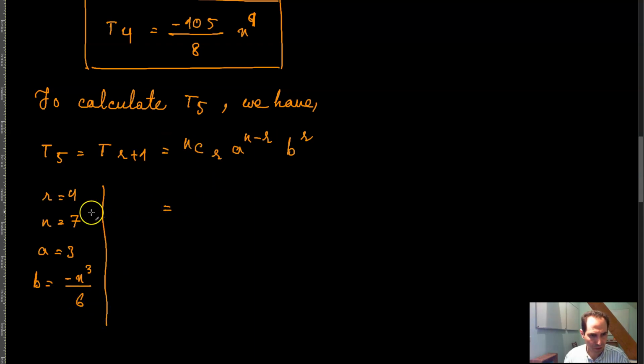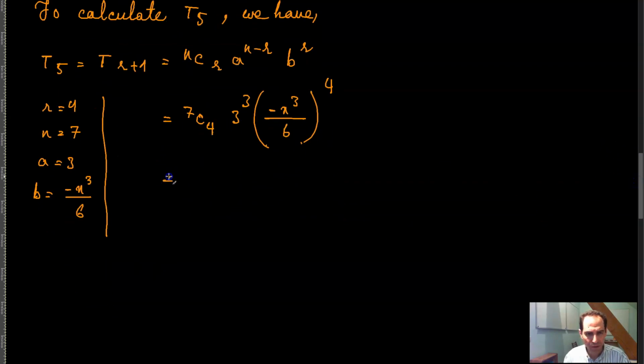Therefore, this is equal to n combination r, which is 7 combination 4, times a, which is 3 raised to the power 7 minus 4, and negative x cubed over 6 raised to the power 4.